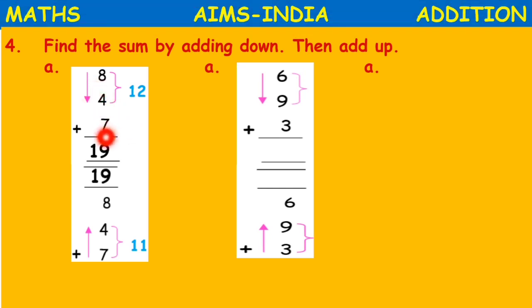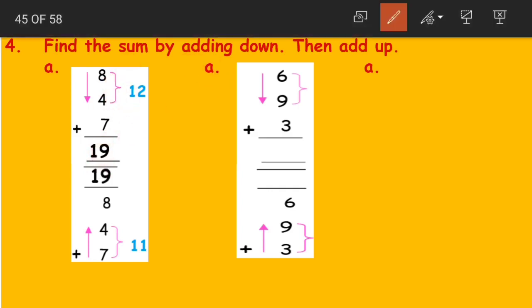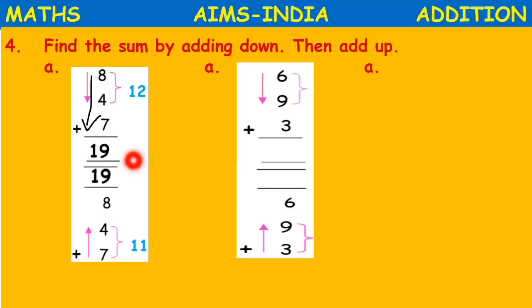Now 8 plus 4 plus 7 is given. How will we add? First we add 8 plus 4. 8 plus 4 becomes 12. 12 plus 7 becomes 19. Am I right? Yes. This is how we add. This is called adding down. We are moving downwards, right? So it is called adding down.